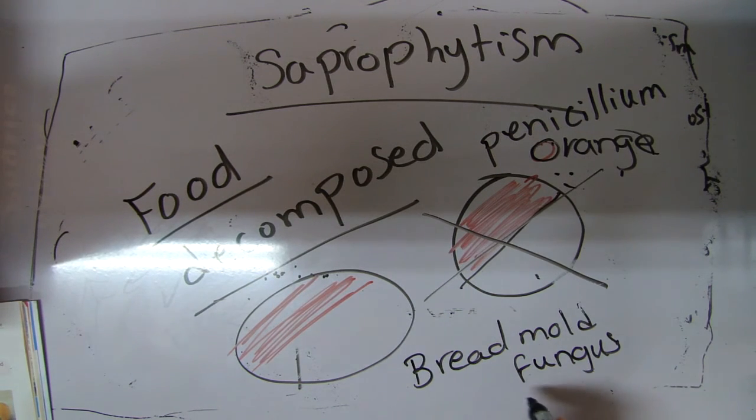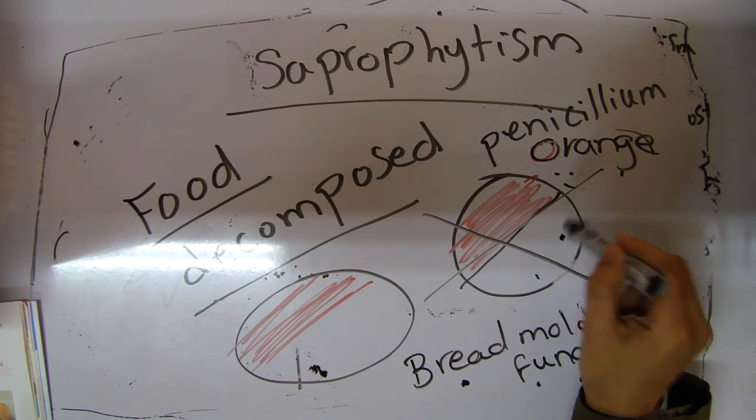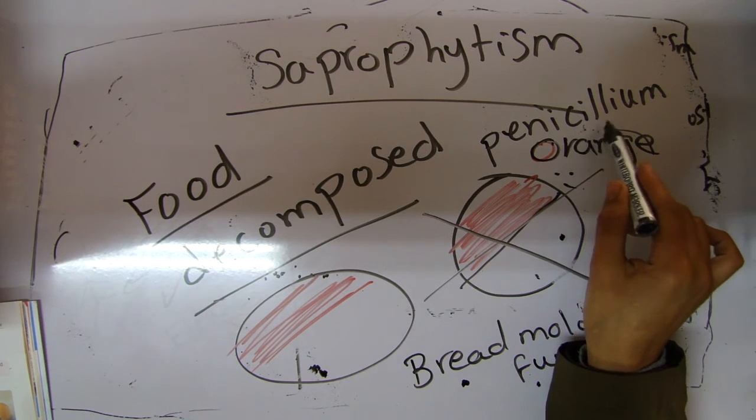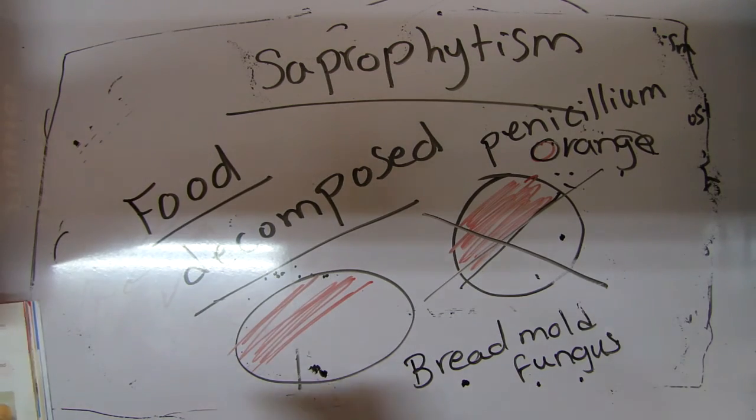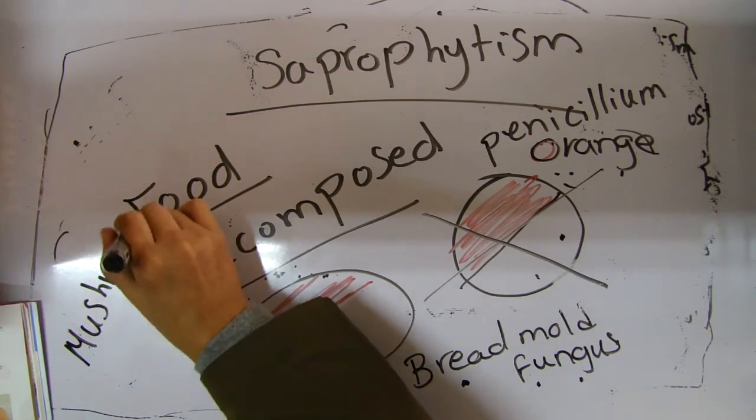The fungus which is found on the bread is called bread mold fungus, and what decomposes the orange is called penicillium fungus. And we have a mushroom fungus.